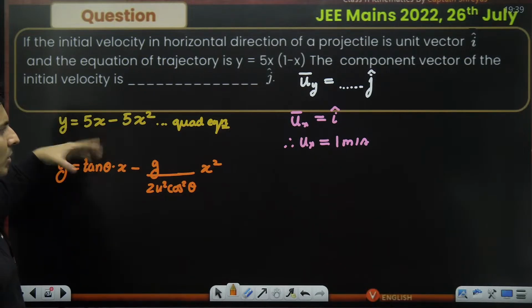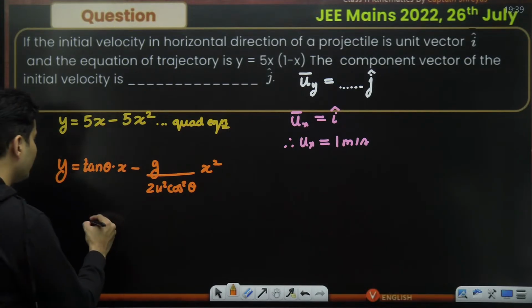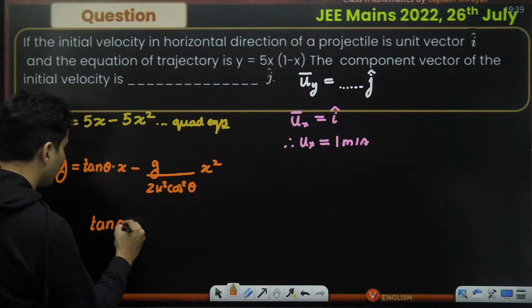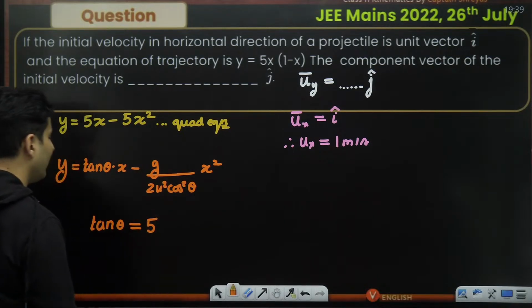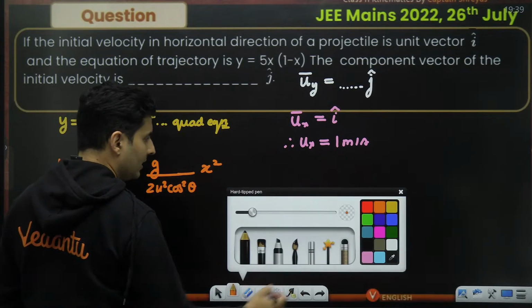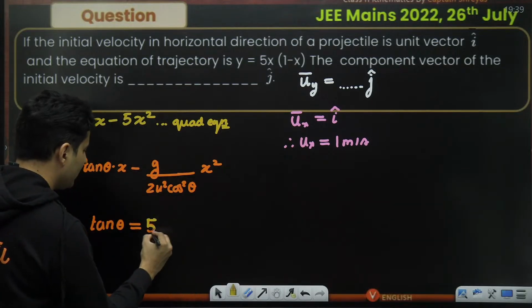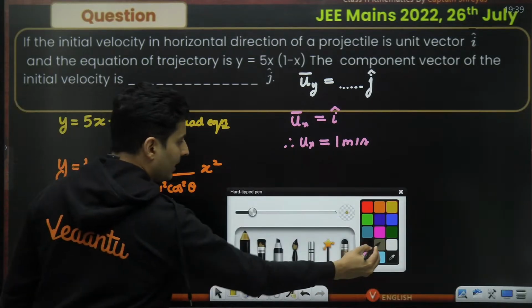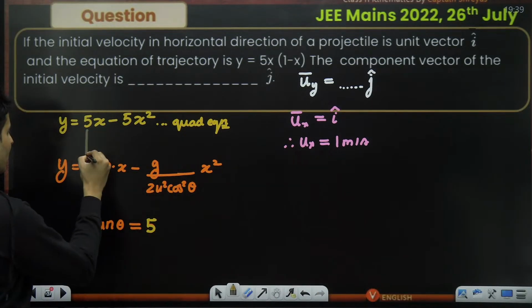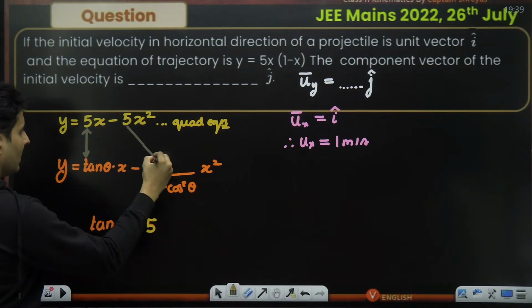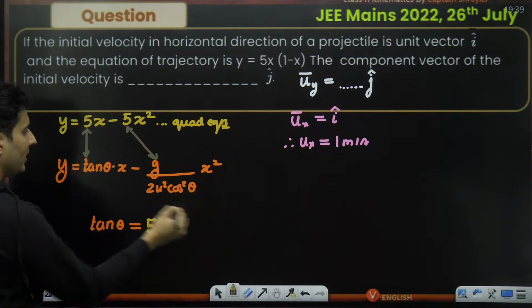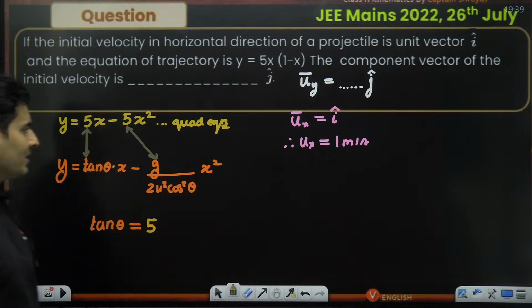I think it is better to compare this angle. It will be easy. So tan theta by comparison is just 5. Can you see that, guys? I'm comparing these two things together. Also, this can be compared with this whole thing over here. Tan theta is 5, sir.